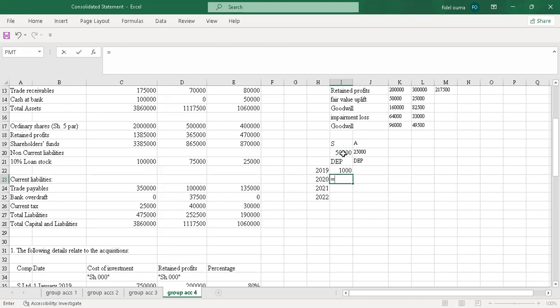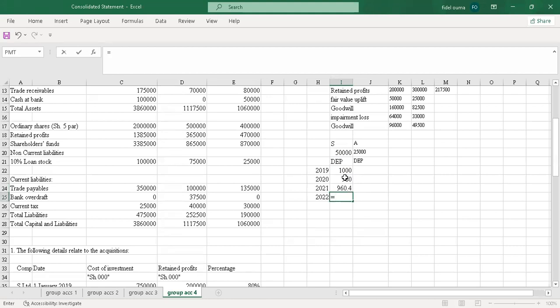So for the second year, which is 2020, I'll pick the 50,000. But I'll subtract this because it's on a reducing balance. Then I multiply by the 0.02. Then I'll come to the third year. I'll pick this, then I subtract this and this, because it's on a reducing balance, then I'll multiply this by 0.02.